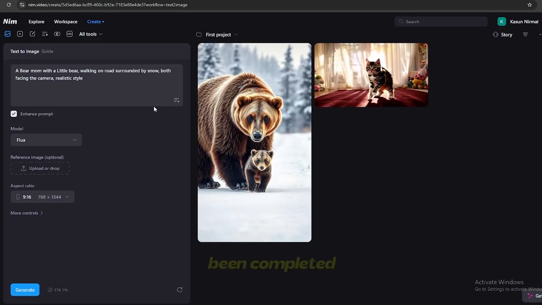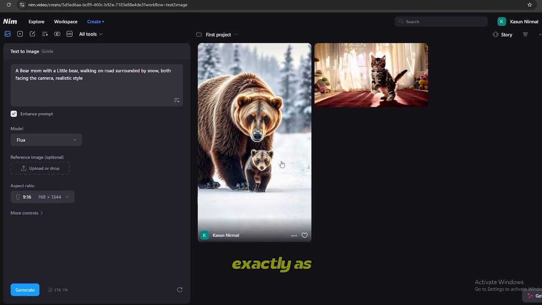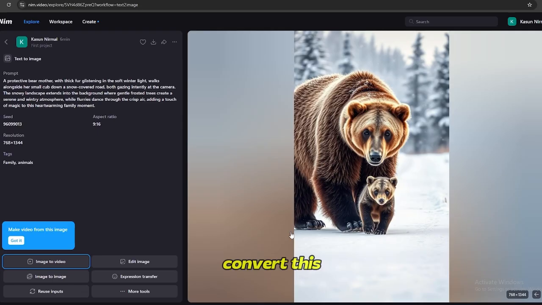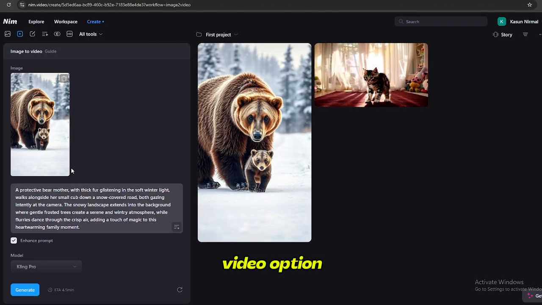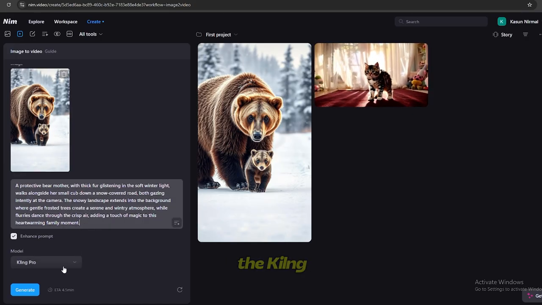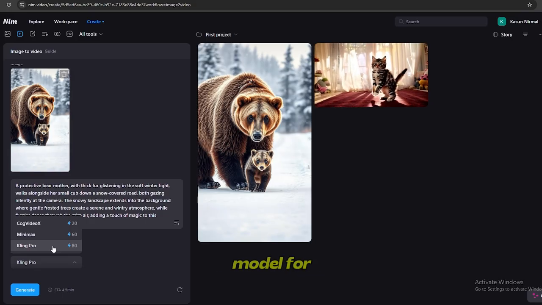Our first image has been completed. And it's amazing, exactly as I expected. Now you can either download this image or directly convert this to video. All you need to do is select this image to video option. And as you can see here, you can see the prompt of this image. And I'm going to select the Kiln Pro video generating model for this one.